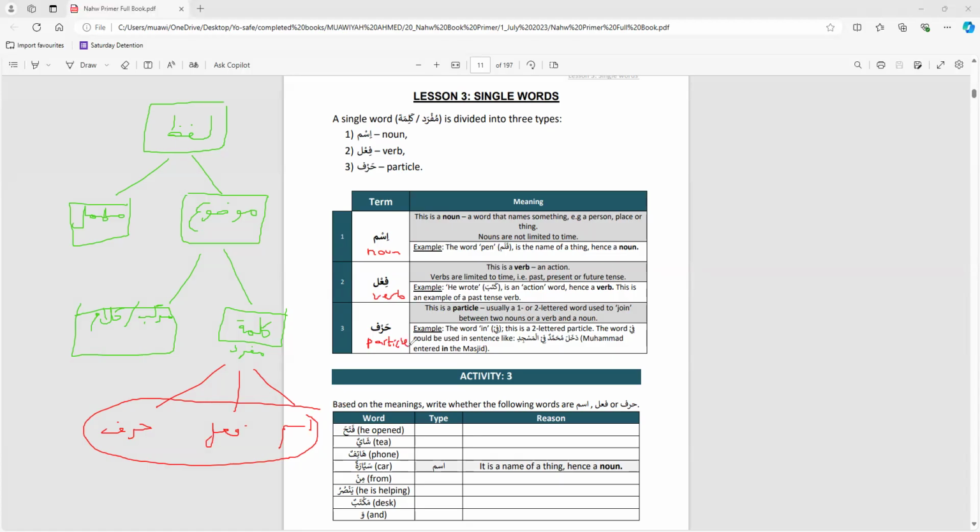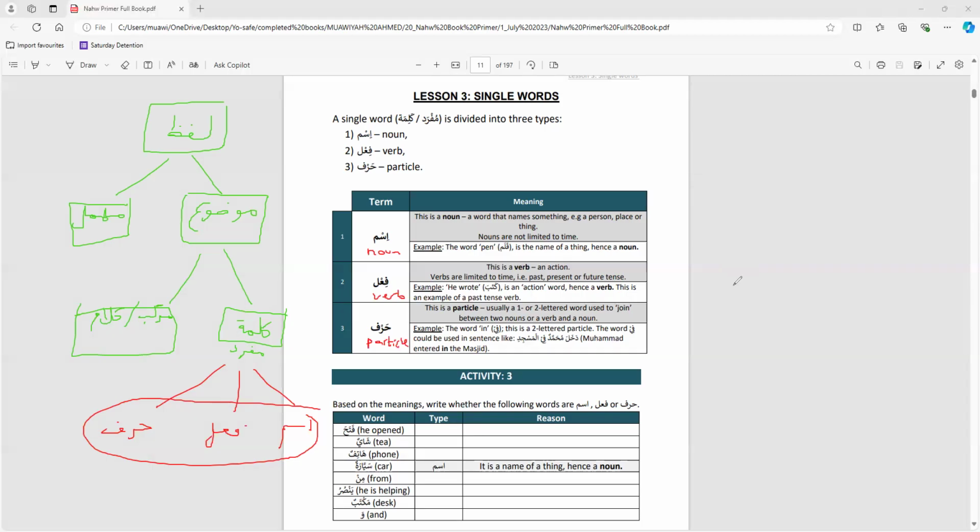Without going too deep, because you might ask, oh, what's a particle? What's not a particle? Well, don't worry about all that right now. Naturally, these things will fall in place once you study more and more Arabic. Nobody, even 6 months down the line in the Arabic journey, will still not understand ism, fa'al, harf. So don't overthink. Although we will try our best to understand all of it, and if not all, 90% of ism, fa'al, harf within this lesson. So what is ism?